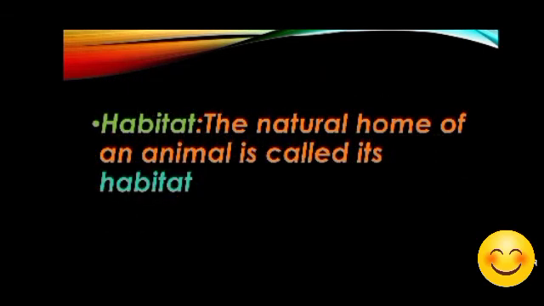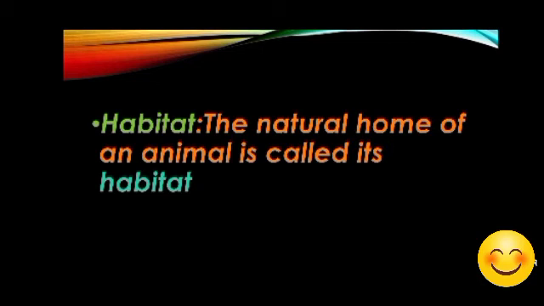Now, what exactly is a habitat? The natural home of the animal, wherever she or it lives. For example, fish live in water, so ocean or water is the habitat of the fish. If we talk about the camel, desert, because it lives in the desert. So desert is a habitat for the camel.